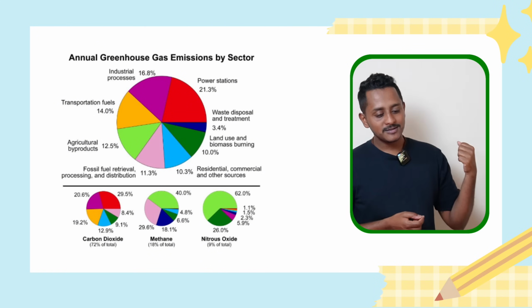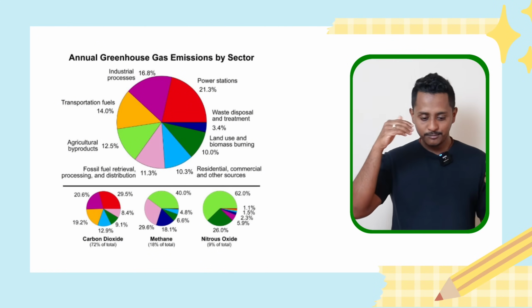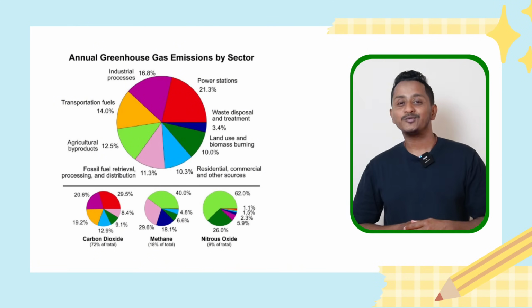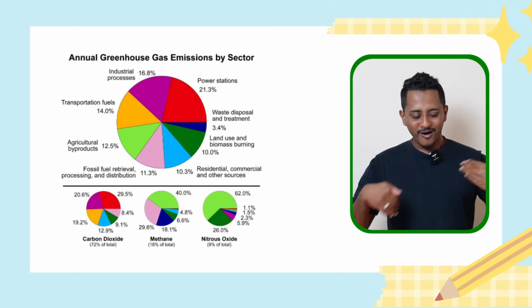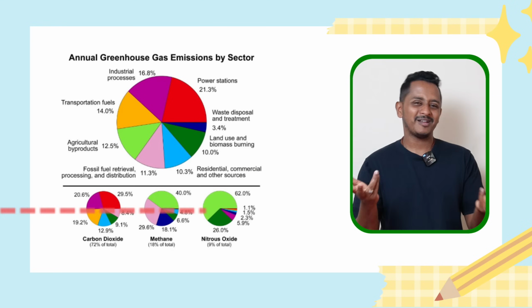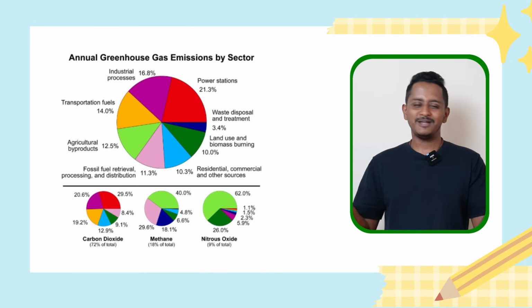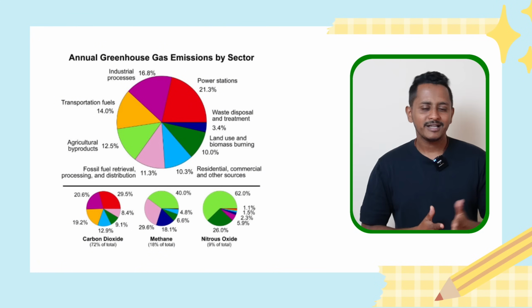Annual greenhouse gas emissions by sector: industrial process 16.8, probably land use and biomass burning 10%, agricultural byproducts 12.5%. These 3 are enough. The bottom, carbon dioxide, methane, not required, man. It's not mandatory to speak everything. I think this is enough for me to speak for 25 to 30 seconds. Let me start with it.